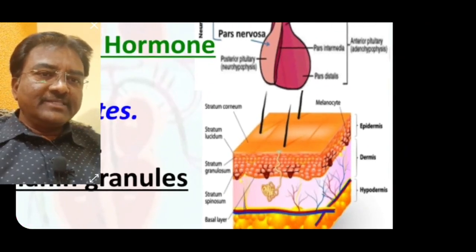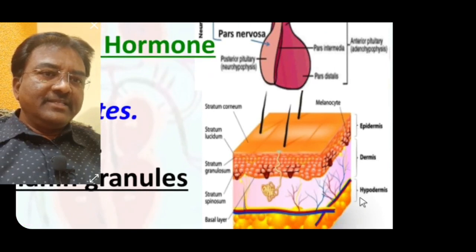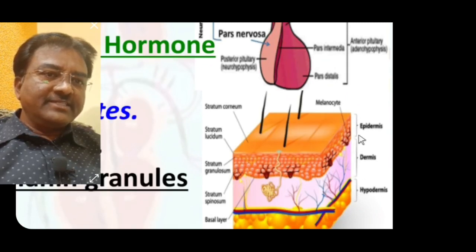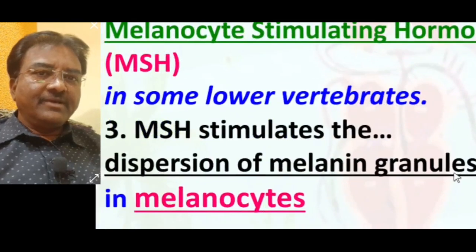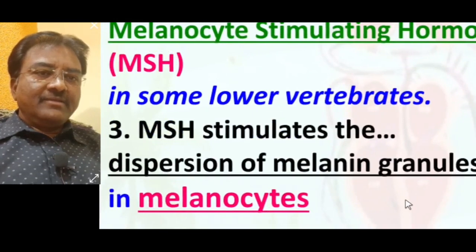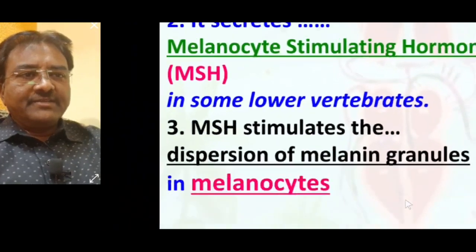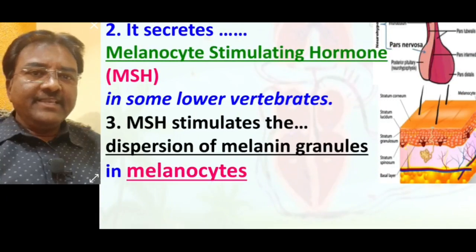This is our skin diagram. This part is the integument, meaning dermis and epidermis. This epidermis contains melanocyte cells. So these are the melanocyte cells. These melanocyte cells are most important for providing color pigmentation to the skin.